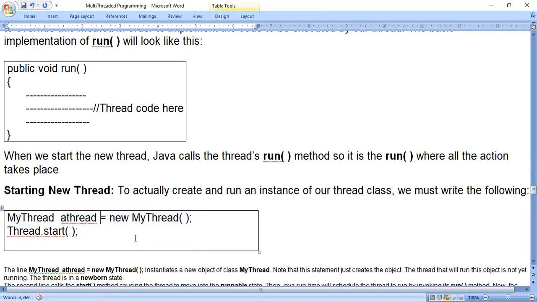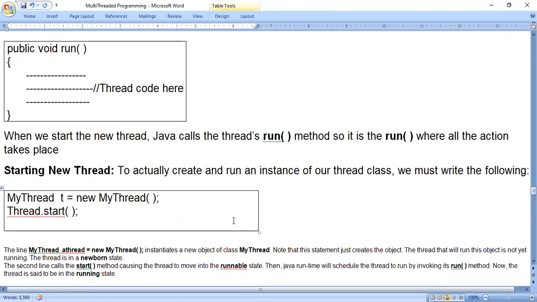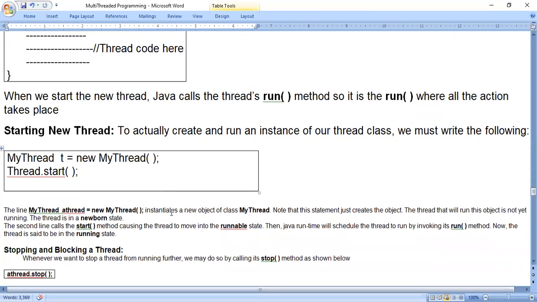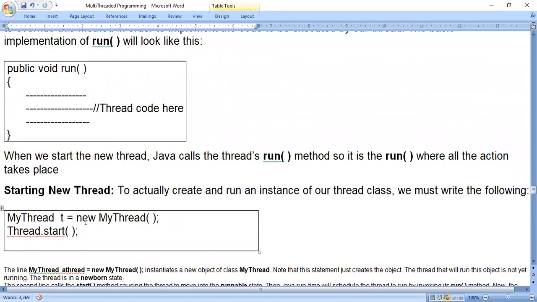If it is confusing, I simply write it like this. A T means thread, or simply I say T. So MyThread t equals new MyThread. This line creates the thread object. Then t.start means it will start this thread.